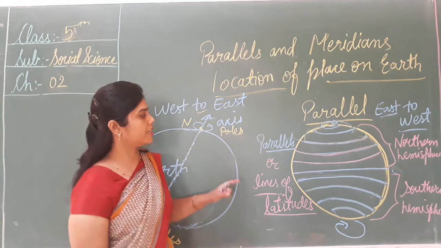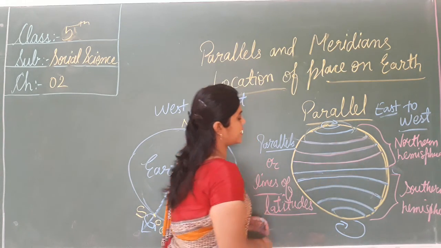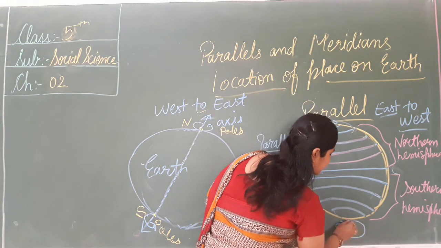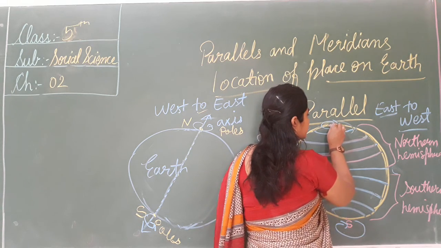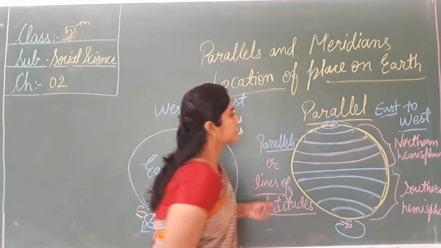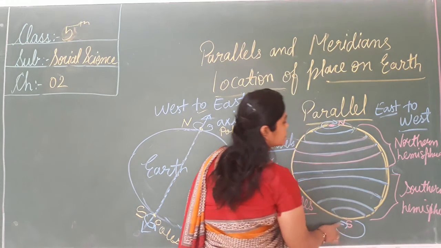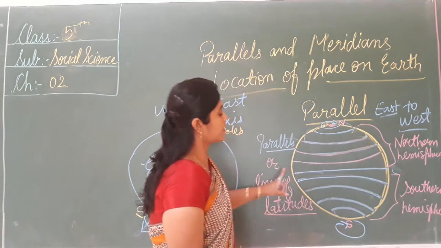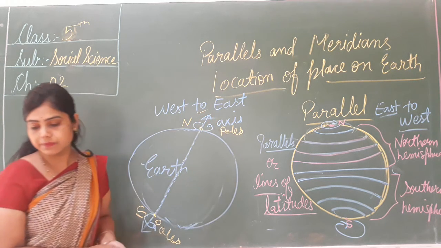The midway part of the north is the northern hemisphere, and the midway part of the south is the southern hemisphere. It has two endpoints, the north and the south.